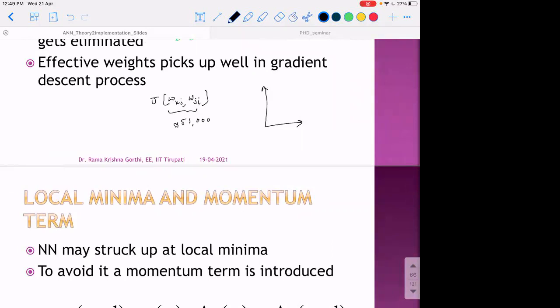Just to give an example, let us consider a one-dimensional cost function to understand it easier. Assume that we have a one-dimensional cost function of this sort. Assume that I started from here. Then what shall happen? It reaches here, and here is a local minima. Because of this local minima, what happens? Dou A by dou W is 0, and then the weight doesn't update.